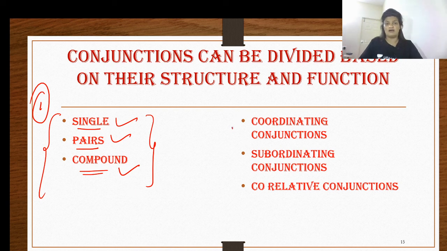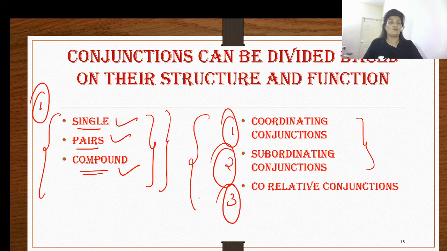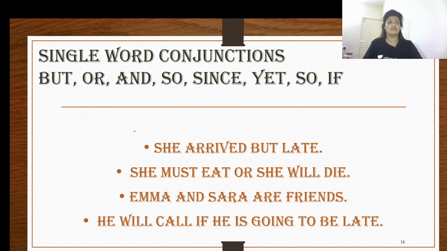The second classification is coordinating conjunctions, subordinating conjunctions, and correlative conjunctions. These conjunctions are segregated based on the way they function in the statement. I'm going to take you through all these conjunctions individually, one by one. Let us go through these conjunctions, which are single, pairs, and compound, based on the structure. All right. Number one, like I told you, single word conjunctions.